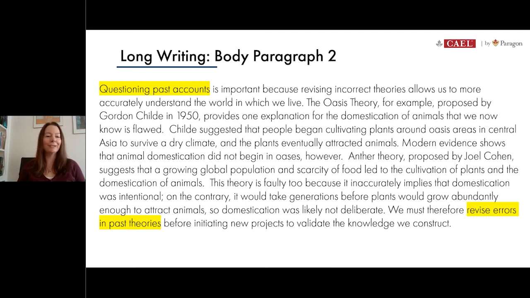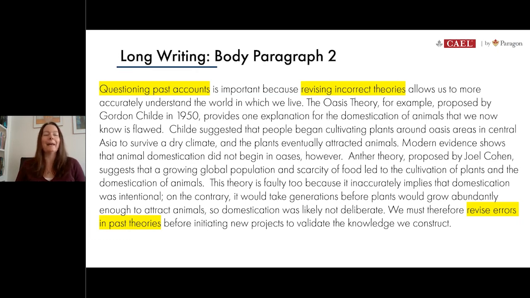So looking just at the 2 phrases that I've highlighted in yellow, in the top we say, questioning past accounts, and in the bottom we say, revise errors in past theories. So these ideas mean the same thing. This is demonstrating my purpose or my position, I guess. I notice I've used the word past in both cases, but I think I'll leave it for now. It's not too repetitive. What I'm more concerned about is this.